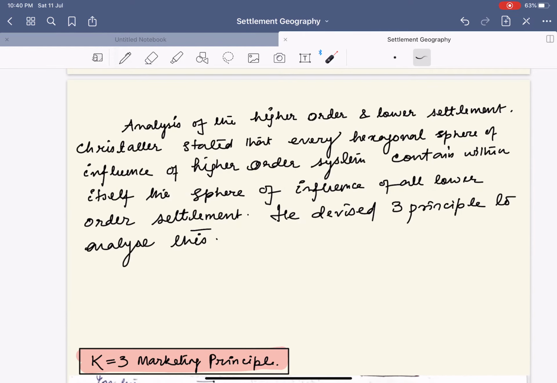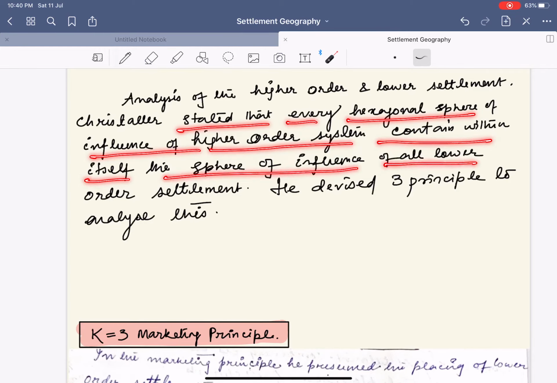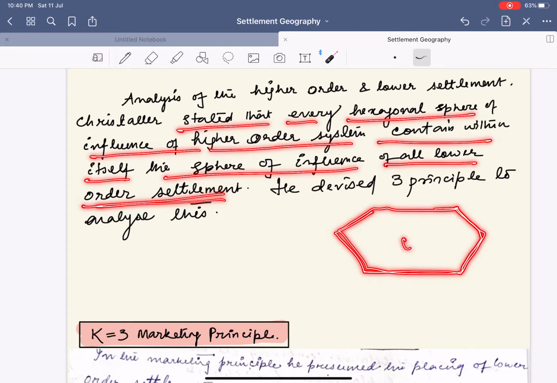Next. Analysis of the higher order and the lower order settlement. Christaller said that every hexagonal sphere of influence of a higher order system contains within itself the sphere of influence of lower order settlements. Let us say this is Bhubaneswar and this is the sphere of influence of Bhubaneswar. And let us say that this is Baranga over here.